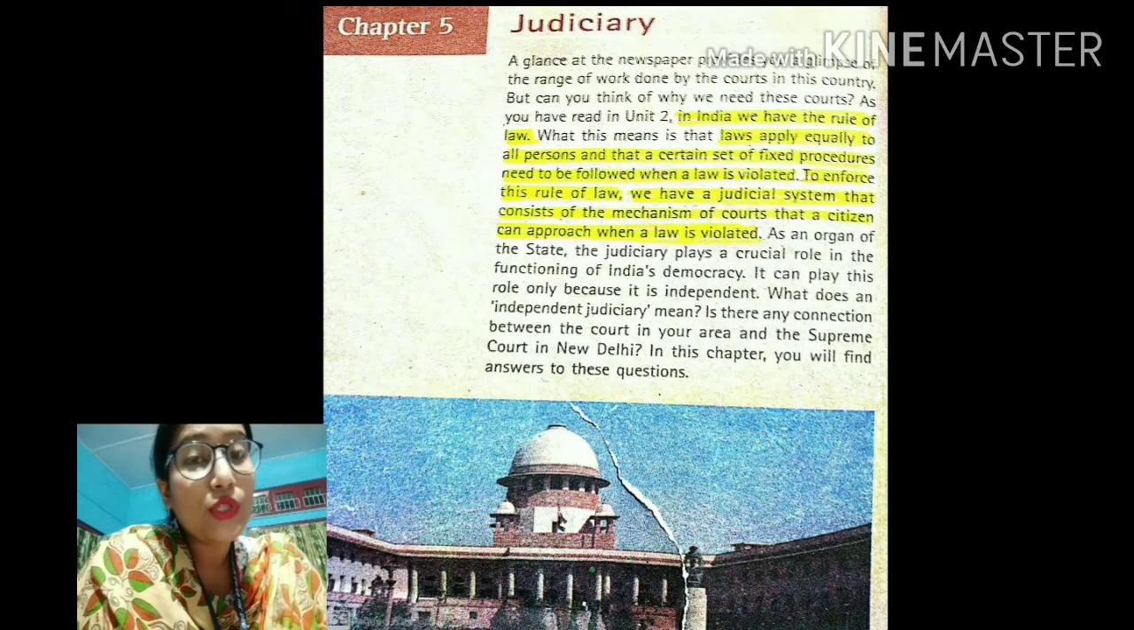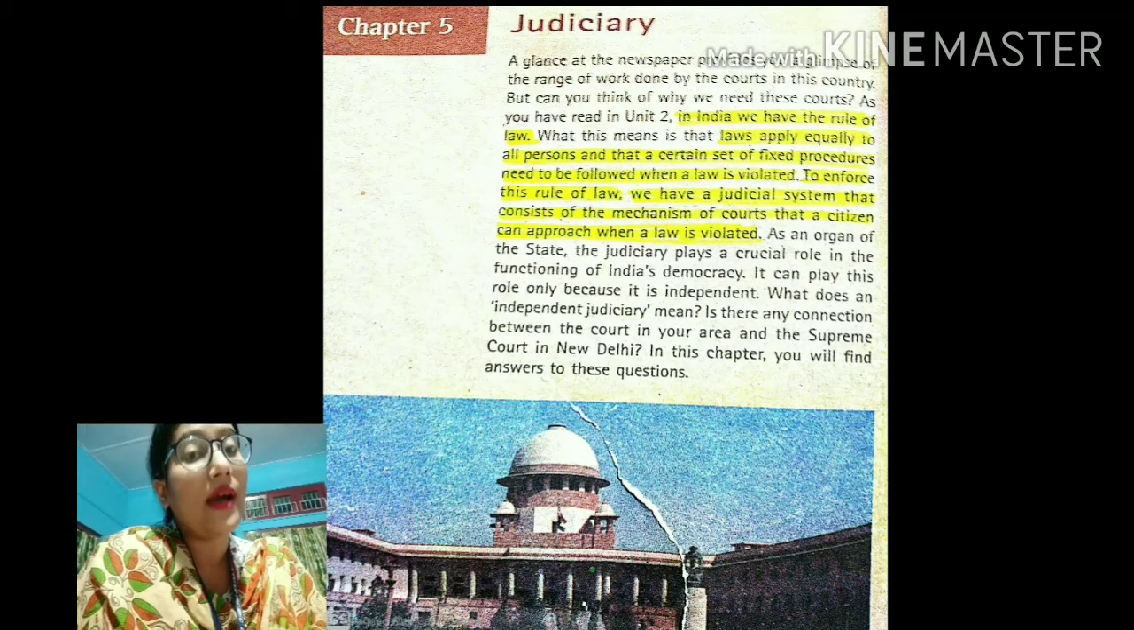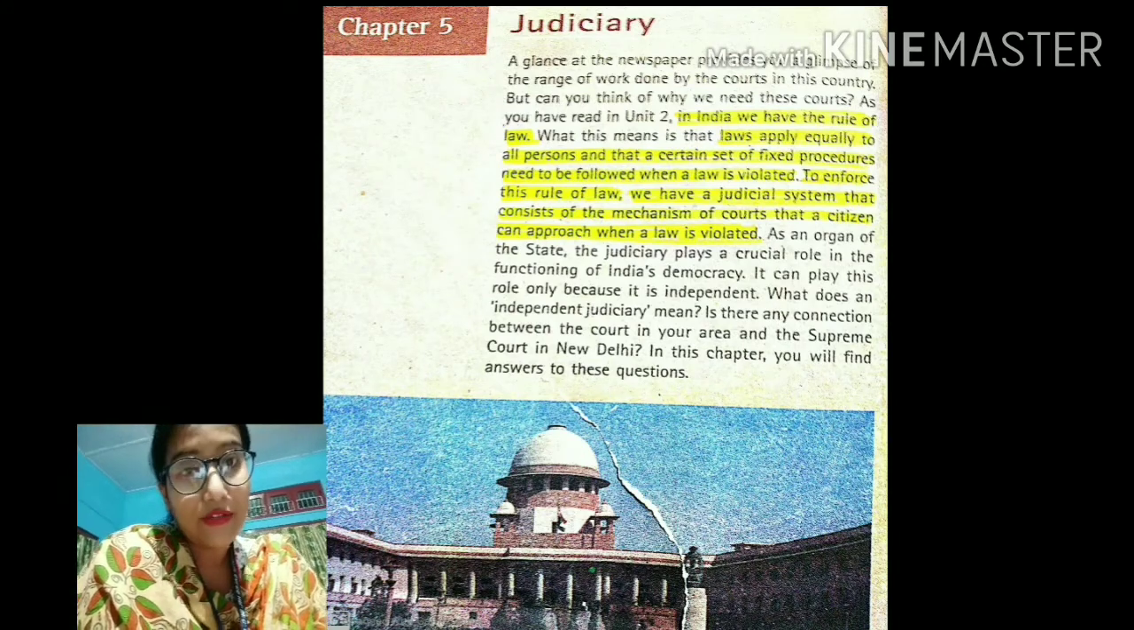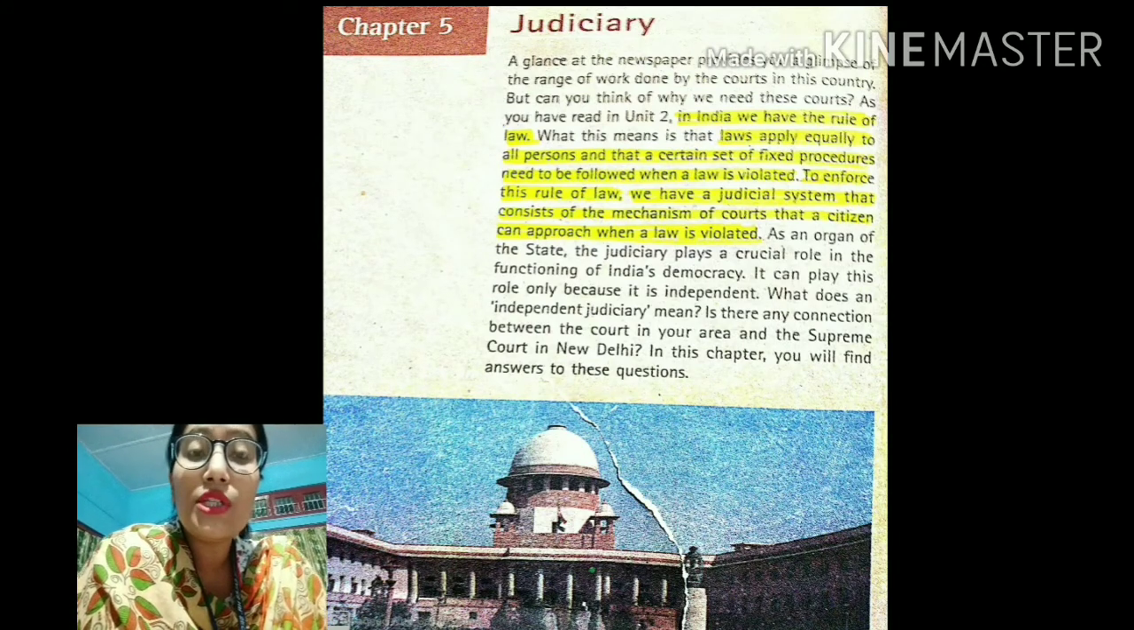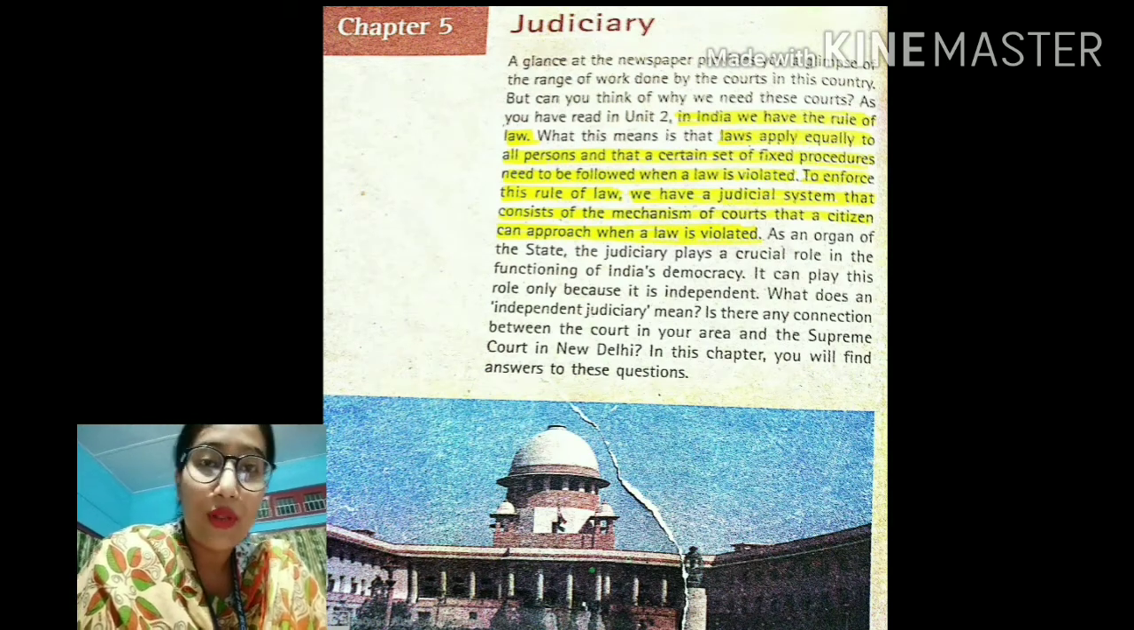Alright, so what is judiciary? Judiciary is a mechanism of courts that deals with the violation of laws. It has various components. In fact, it includes the Supreme Court, the High Court, the various district courts, the subordinate courts, the judges, the magistrates, the lawyers, and the various law practitioners in a country. Okay? And why do we need a judiciary? We need a judiciary to enforce this rule of law, that means to practice or implement the rule of law. Alright.